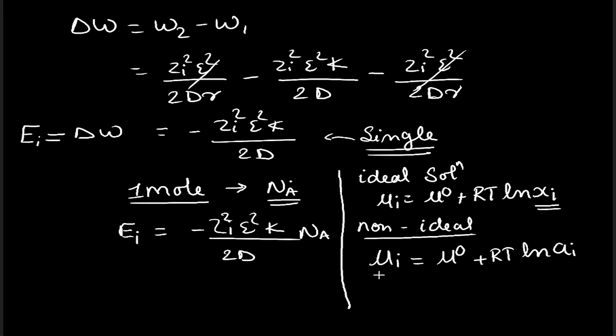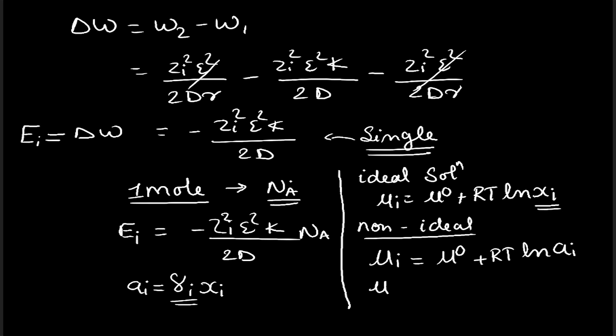Now activity can be defined as the effective concentration of any particular ion in a solution, and activity is related to the concentration terms by the activity coefficient. That is, activity a_i is related to mole fraction by a_i = gamma_i x_i, where gamma_i is the activity coefficient.